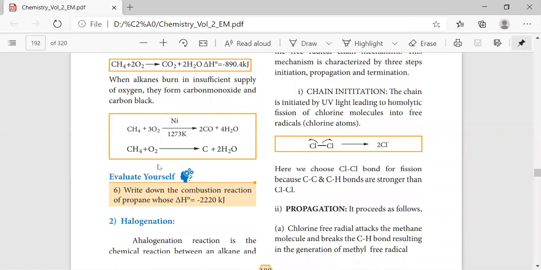So here in combustion, what happened? That takes place in the presence of oxygen. We are having the formation of carbon monoxide. Again, on treatment with 1 mole of oxygen, we are having carbon formation.